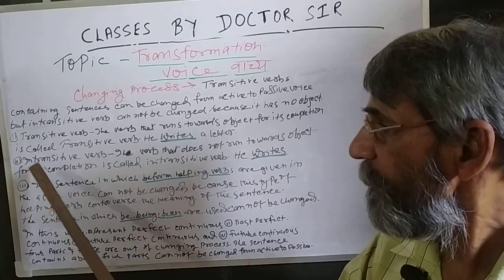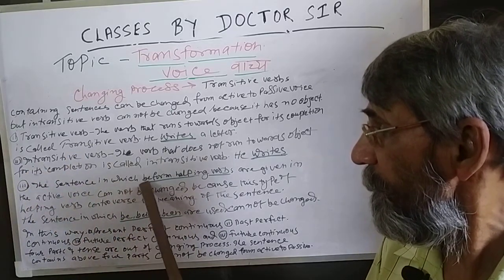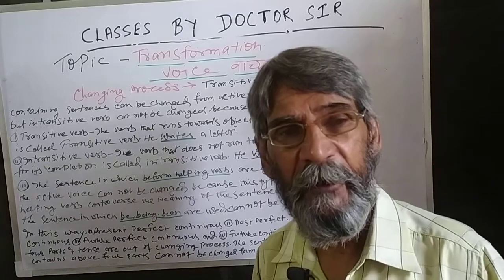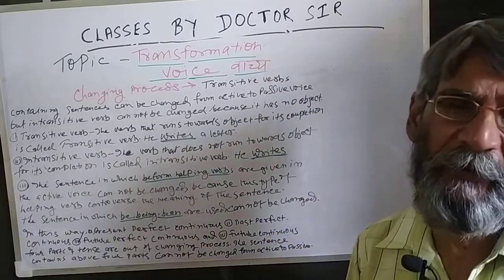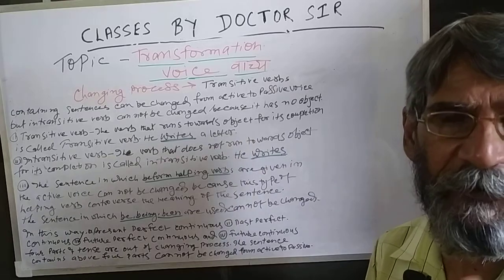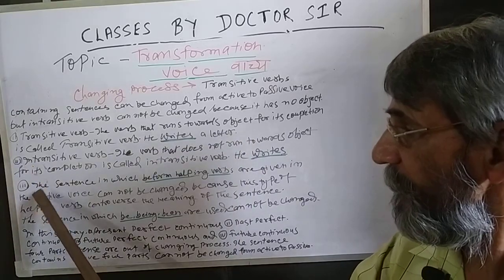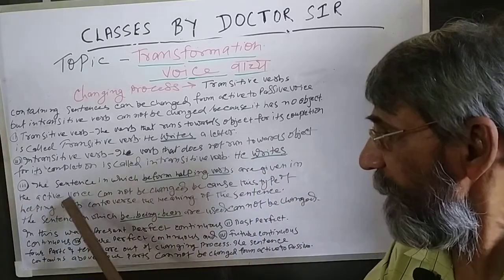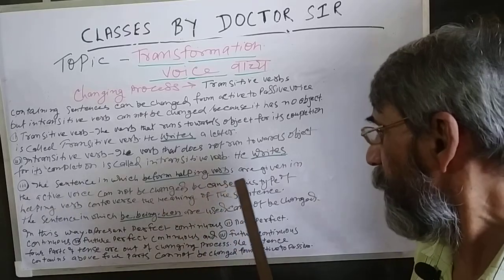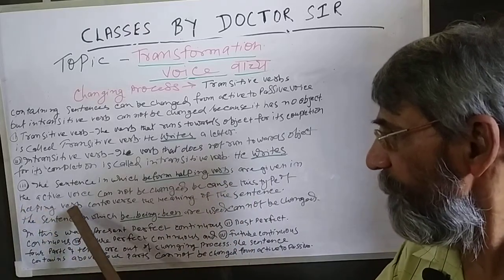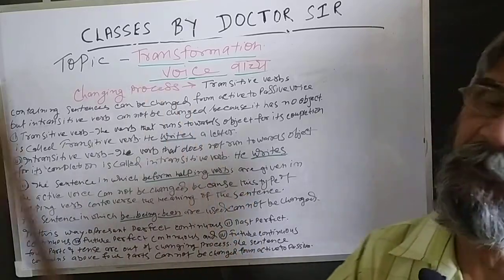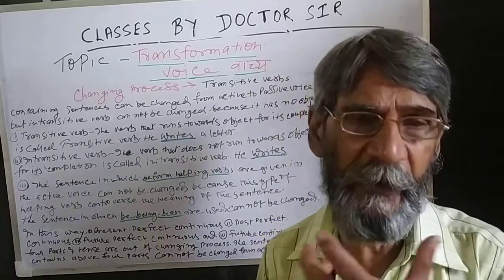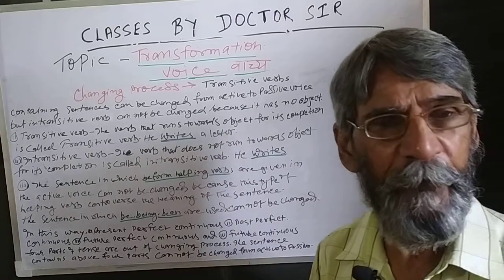Now, some different sentences containing systematic merits are out of the changing process. The sentence in which be-form helping verbs are given in the active voice cannot be changed, because this type of helping verb controls the meaning of the sentence. The sentences in which be-form helping verbs are used are out of the range of change.